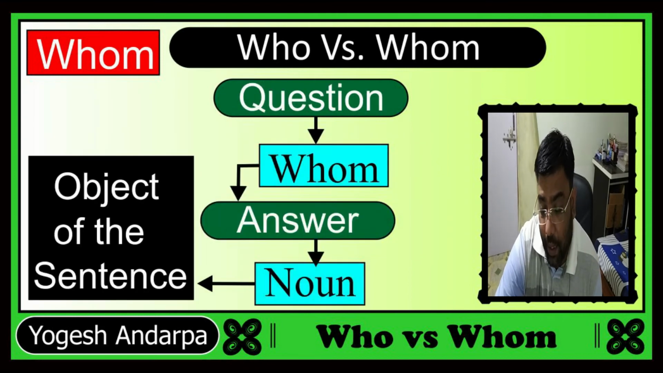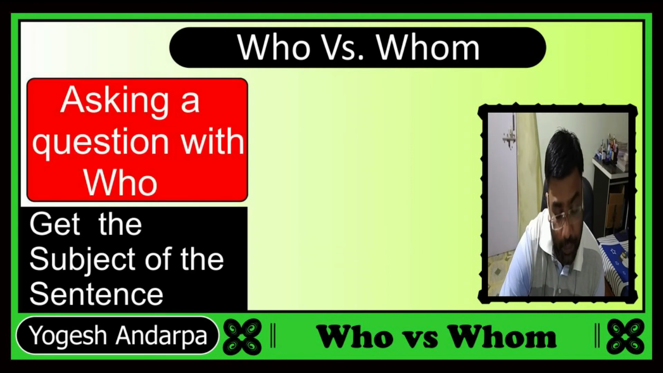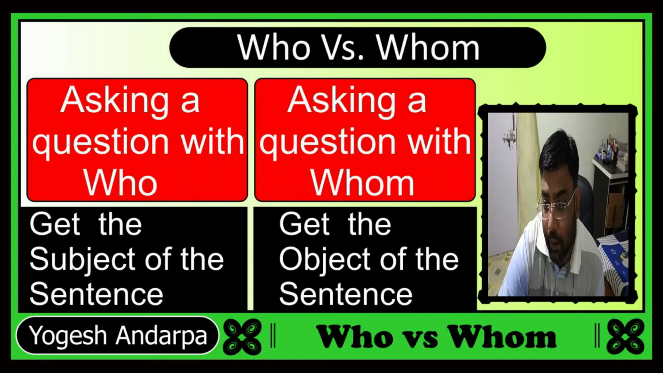So, if you are asking someone by using the word whom, you will get the answer from that person and that answer will be a noun. And that noun will be the object of the sentence. So, in short, asking a question with who gets the subject of the sentence. And asking a question with whom gets the object of the sentence.